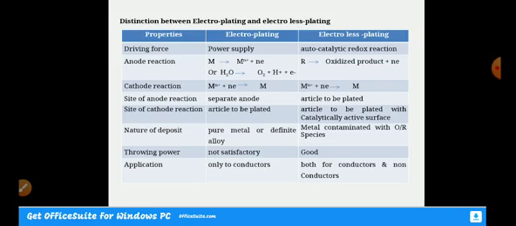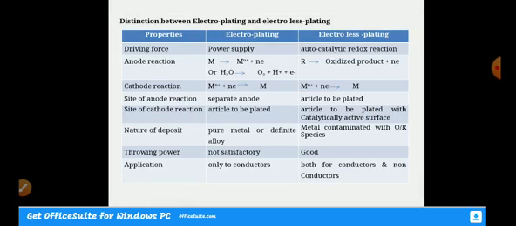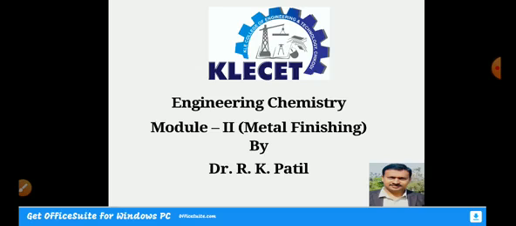For applications, electroplating is done only on conductors, whereas electrolysis plating can be done on both conductors as well as non-conductors. We can even have electrolysis plating on glass. The only thing is that we have to make the glass surface catalytically active just by treating it with reagents. So this is the comparison between electroplating and electrolysis plating. This is also a very important question. So this is the end of metal finishing.